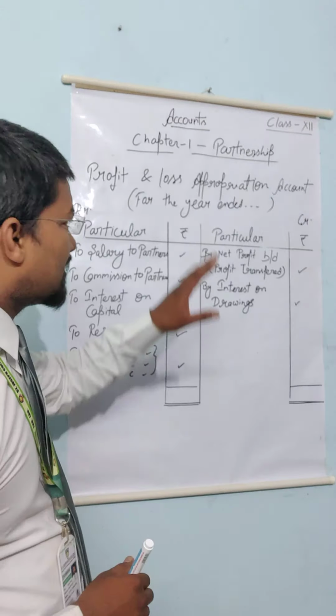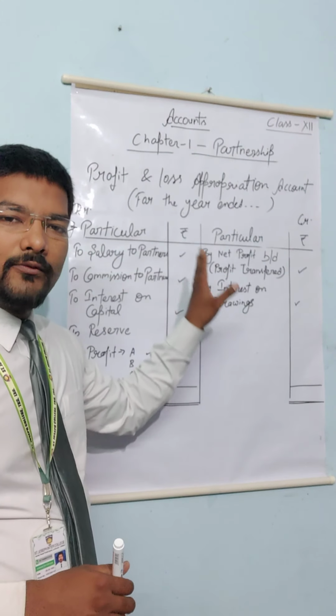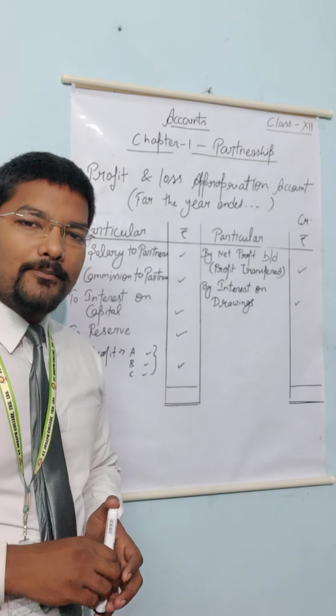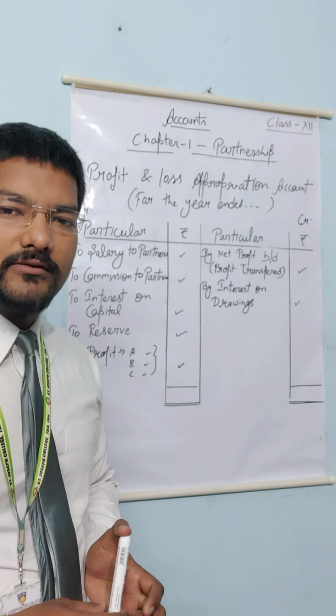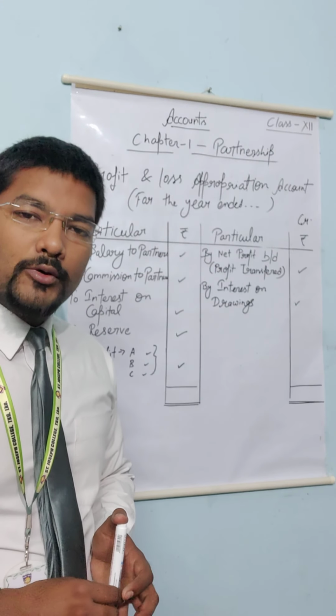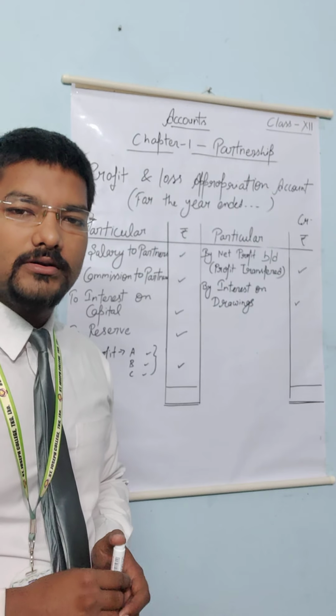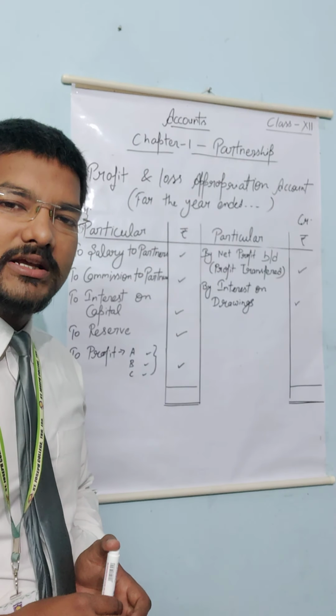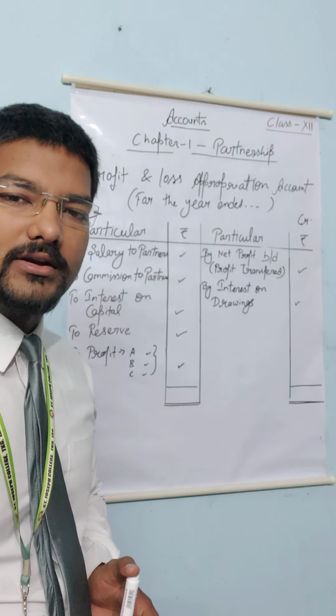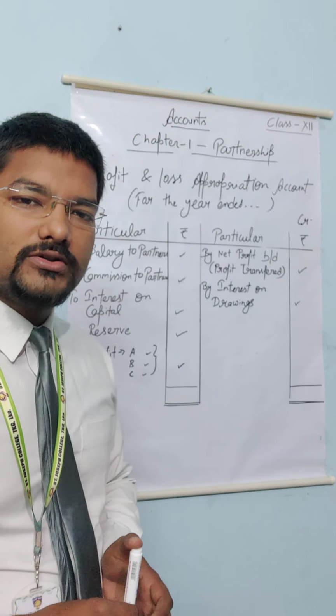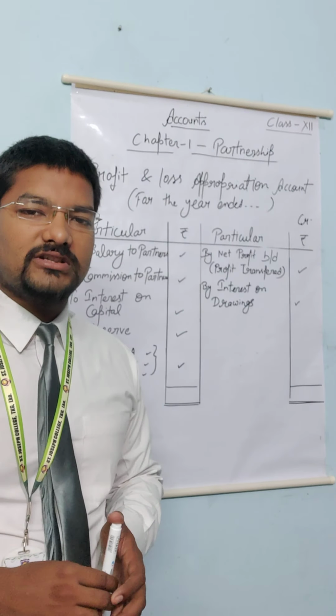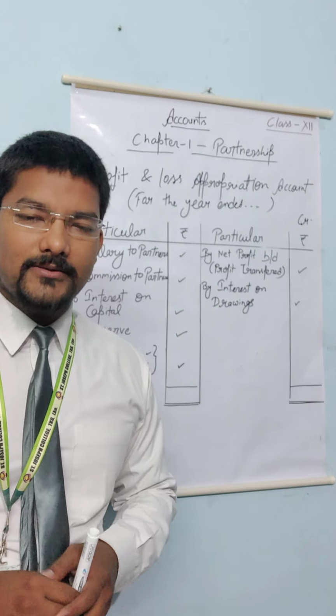So this is an account where the profit appropriation is made, where we make the appropriation of profit, and that profit is distributed amongst the partners. So this was your profit and loss appropriation account format.